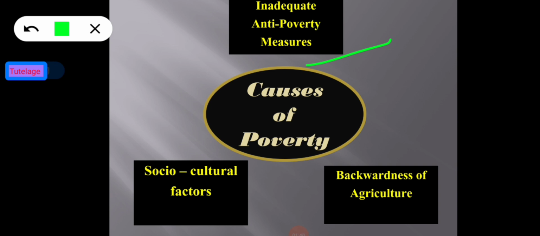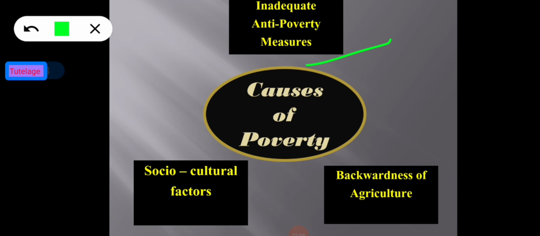Many of these measures have been implemented half-heartedly. Some of them have been implemented in specific areas and have benefited only a selected group of persons. Though these measures are in the right direction and some success has been achieved in reducing poverty, they haven't made a real dent in the poverty.